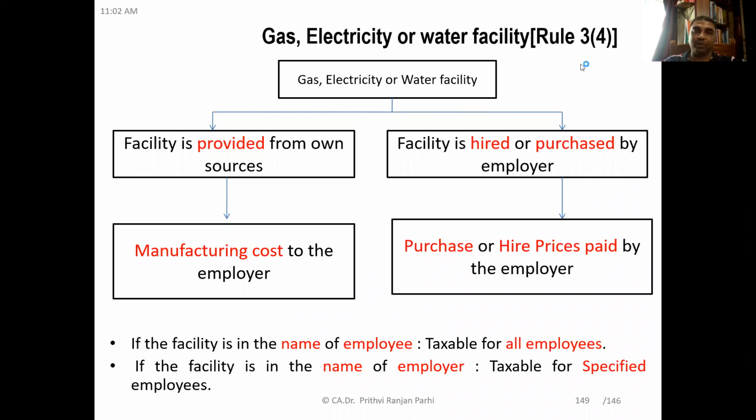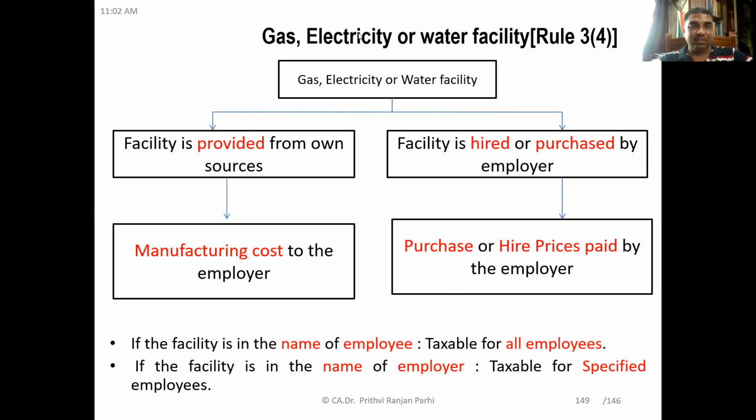Yes, friends. This perquisite is about facilities provided by way of gas, electricity, and water. Sometimes the employer provides a gas connection free of cost, or an electricity connection, or some other facility to the employees. These are basically non-monetary benefits. Consequently, these are perquisites. This needs to be valued, and these are taxable.